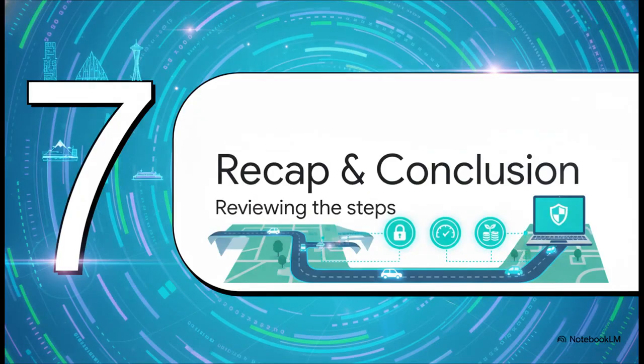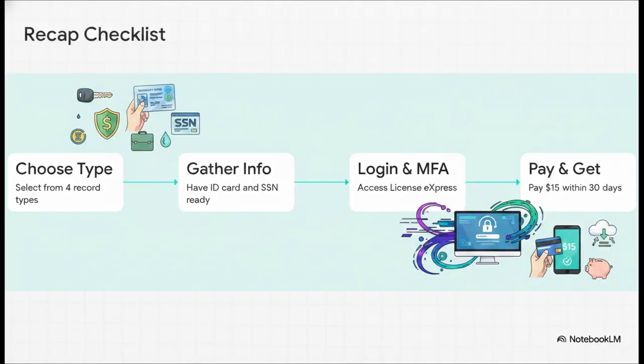All right, let's wrap this all up. Section 7, Recap and Conclusion. So, the crucial point to take away from all this boils down to a simple 4-step checklist. Step 1. Figure out if you need a full insurance, employment, or alcohol/drug record. Step 2. Gather your physical license card and your social security number. Step 3. Log into the License Express portal and get through that Secure Access Washington authentication. And finally, Step 4. Pay your $15, ideally with a checking account to save that pesky fee, and download your record from your dashboard within 30 days.